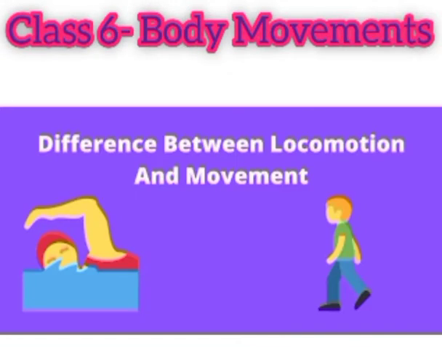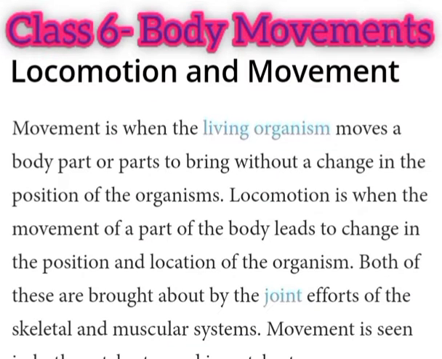Now let us talk about the differences between locomotion and movement. Movement is when the living organism moves a body part or parts without a change in the position of the organism. Locomotion is when the movement of a part of the body leads to a change in the position or location of the organism. Both of these are brought about by the joint efforts of the skeletal and muscular systems, which we will study later in this chapter. Movement is seen in both vertebrates and invertebrates.